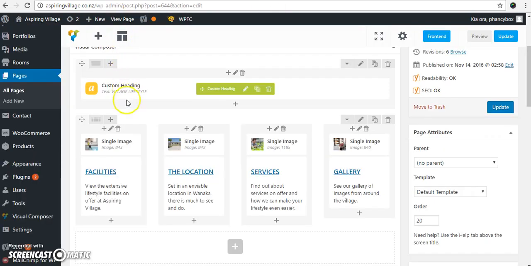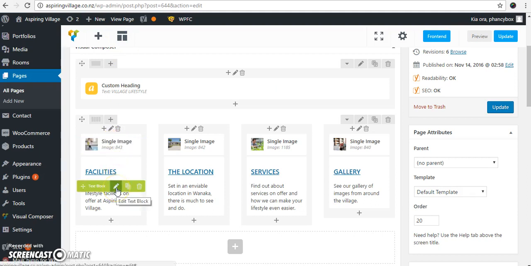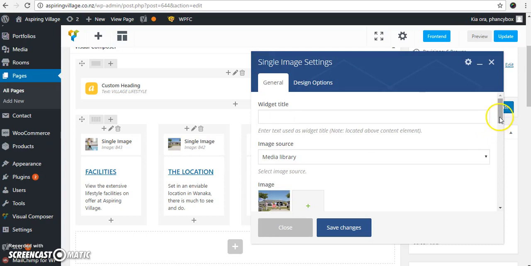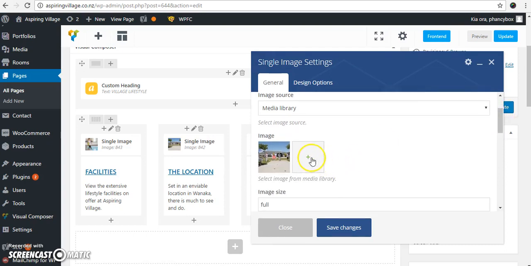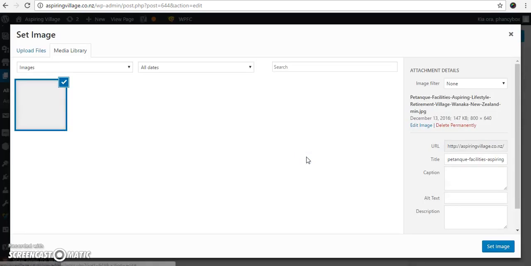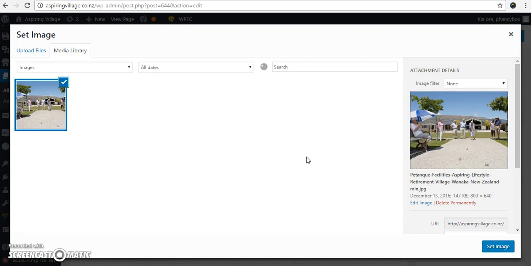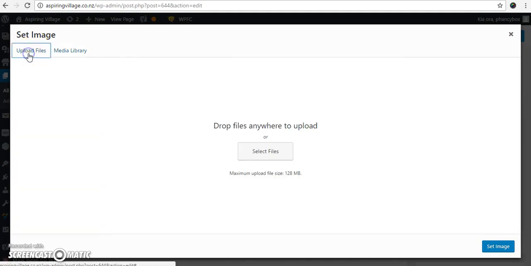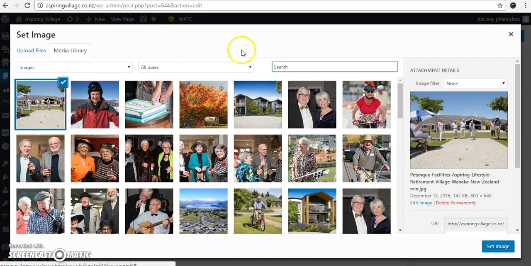Now these boxes are made up of two elements. We've got the image element and the text element. So if you want to make a change to an image, just hover over the image in question, click on the little pencil, and you'll see all the details for this particular image. You can now click on the plus if you wanted to change it to a different one, and you'll see firstly this image's dimensions are 800 by 640, so the other image that you want to use should be the same dimensions. You can either upload a new file or choose one of the other ones from the library.